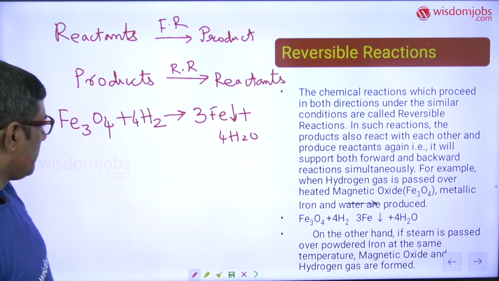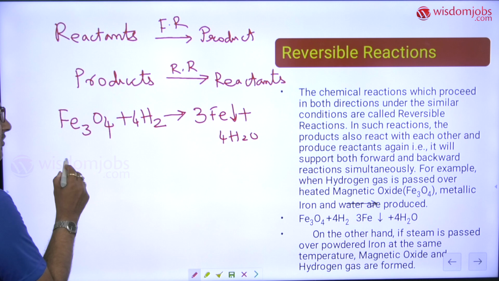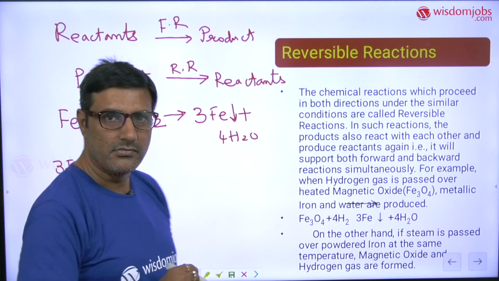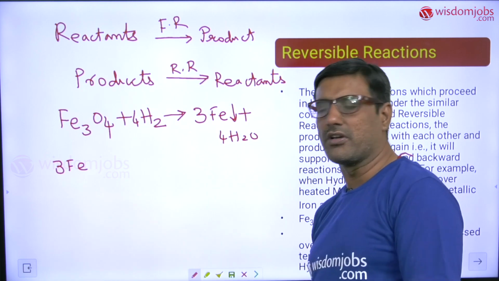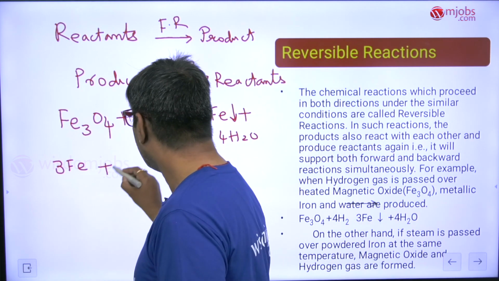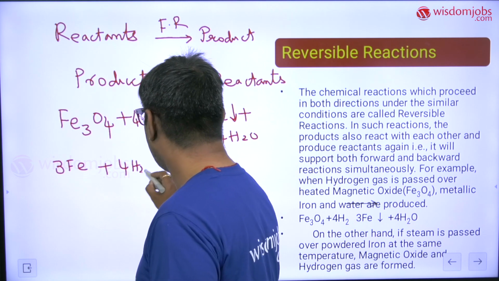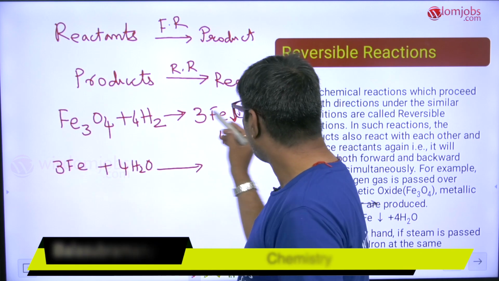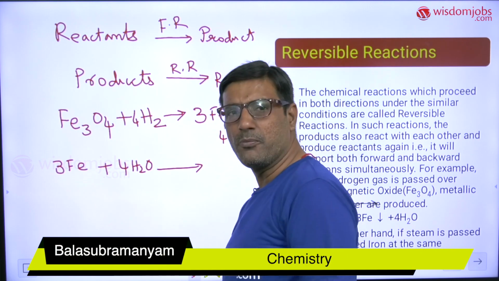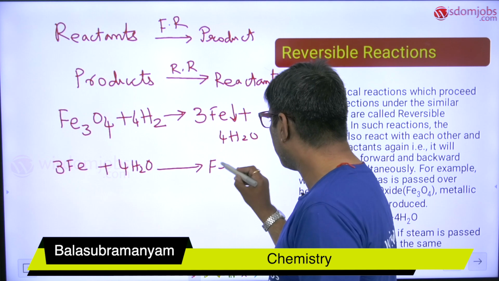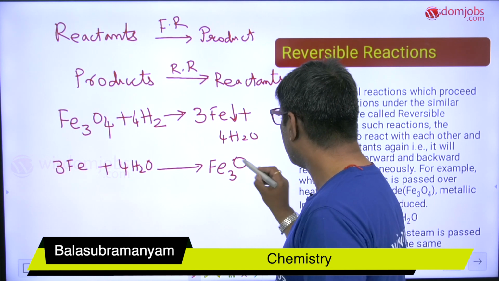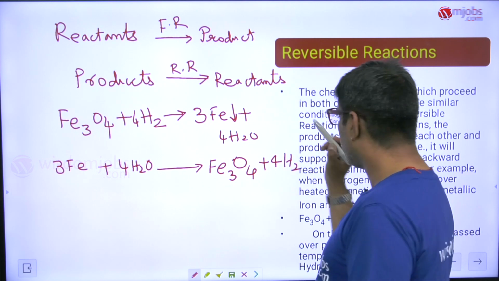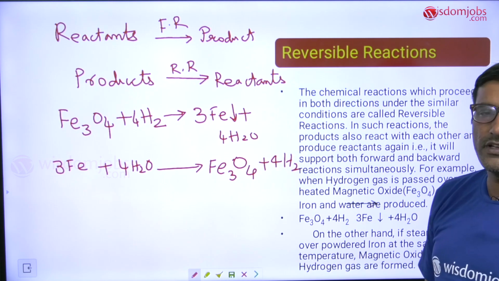Okay, next on the other hand the reverse reaction is also possible, that is 3Fe, that means if I take powdered iron and make it react with water, 4H2O, the back reaction is also possible. That means here when these two are reacting, obviously these will become the products. So magnetite is once again reformed, plus of course hydrogen gets liberated. So this is one of the examples of reversible reactions.